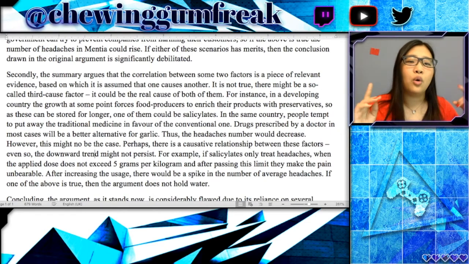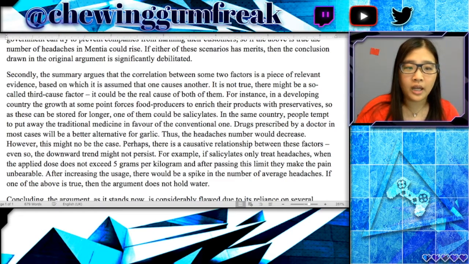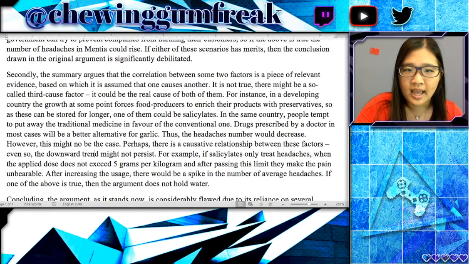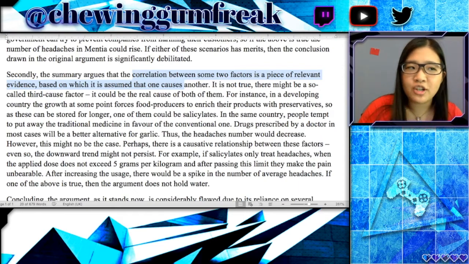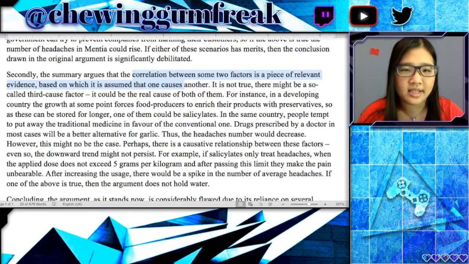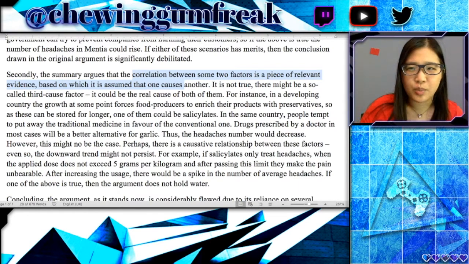Okay, so before we read on, we can tell by these two sentences that this paragraph is about correlation and causation. The correct name of this is correlation does not equal causation. That is usually how it's spoken about in science classrooms, for example.